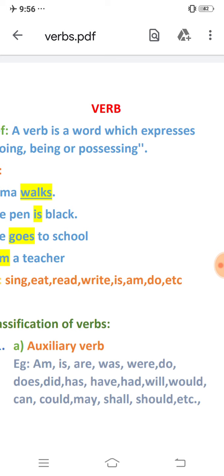These verbs help the sentence to form the meaningful sense. That means these auxiliary verbs help the main verbs. Like, I will tell one example. Sita is writing a letter. In this sentence, is is the helping verb. Writing is the main verb. Here that helping verb helps the main verb to give complete sense to that sentence.